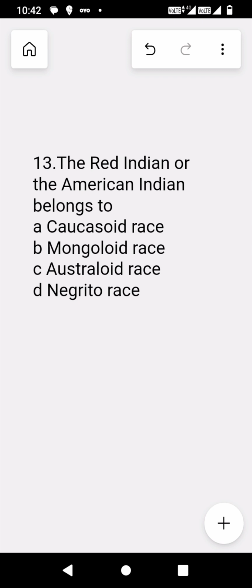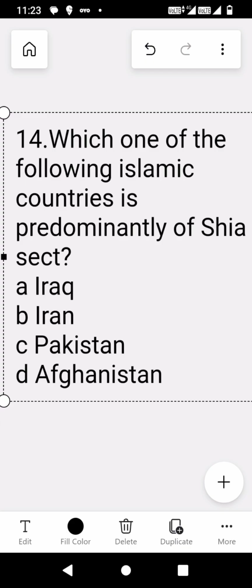The 13th question is the Red Indians or the American Indians belong to which race? According to the options, the correct option is Mongoloid race. So they are basically the native people or indigenous Americans who used to live before the Europeans entered America. Christopher Columbus, when he had traveled and explored the Americas, had come to the Antilles and he thought it was India and called these people Indians. From there, the name American Indians or Red Indians came. This race is also called Paleo Indians.